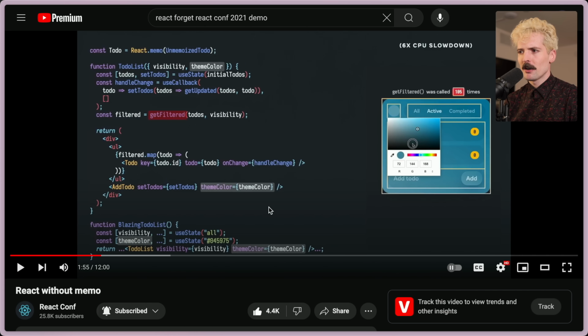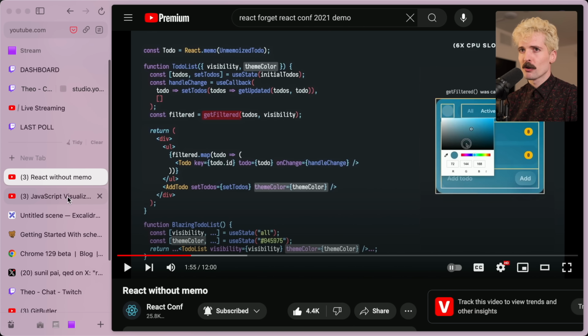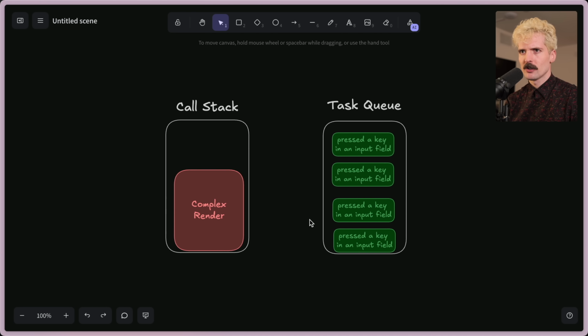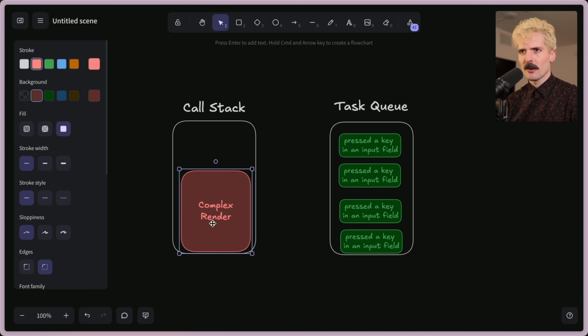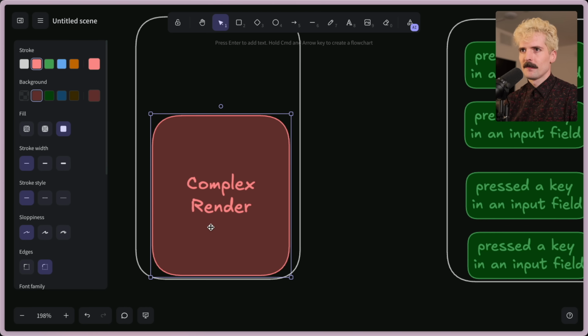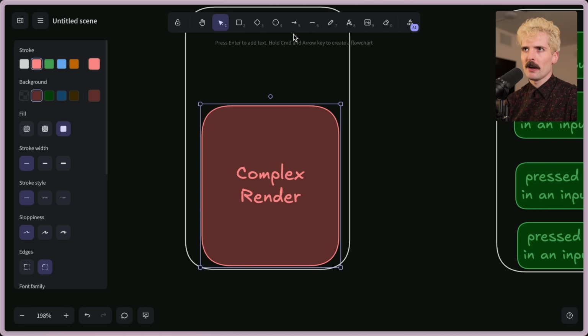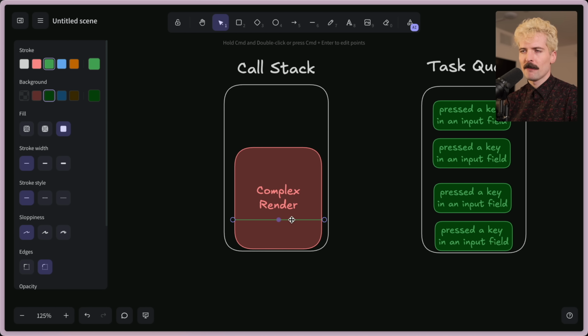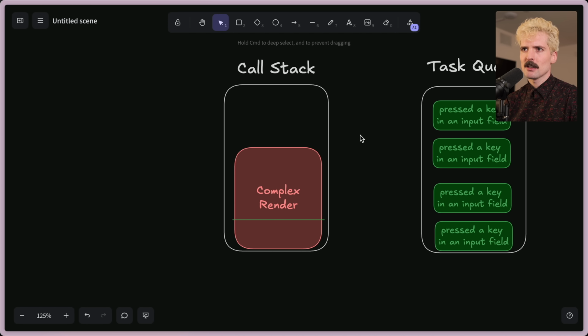But the React team wanted to go way further. They wanted the ability to programmatically call interruptions whenever they felt like. To simplify this change, imagine that this complex render could bail out at certain points. If at a certain point during this complex render, we could draw a line and say, hey, at this point, pause, pull things off the queue, and we'll get back to it in a second. You're effectively saying, take the rest of my task.